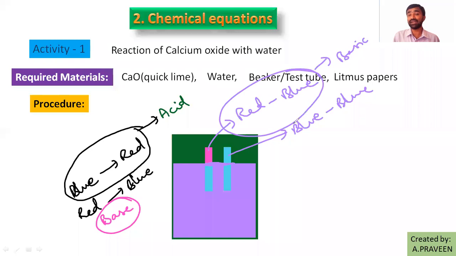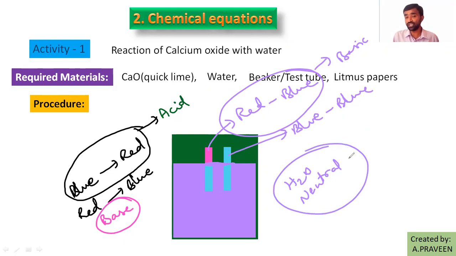But before adding calcium oxide into the water, what was its nature? No, it is neutral. Water is neutral, right? Then adding calcium oxide changed the water's nature or not? So with this observation, I am able to say that the characteristic properties of the original substances changed after the reaction.